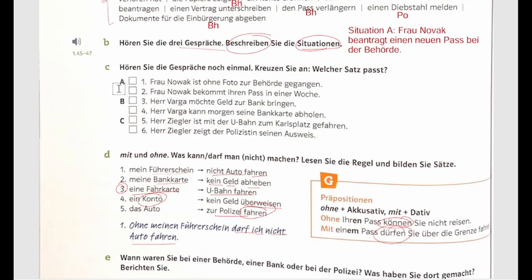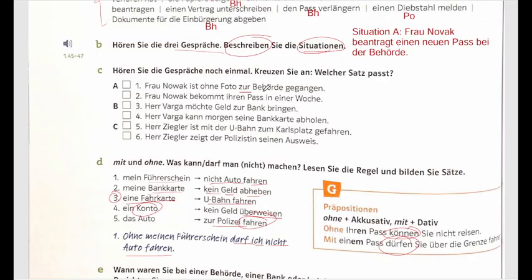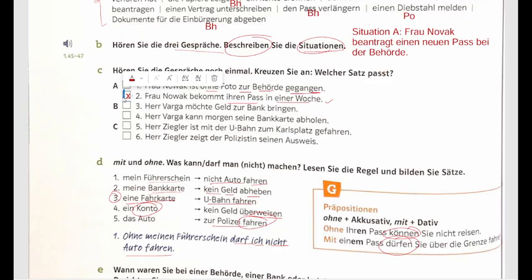So the first one, let us go for situation 1. Okay, Frau Nowak ist ohne Foto zur Behörde gegangen. So did she go to the authority without a picture? No, das ist falsch. So, was ist richtig hier? Frau Nowak bekommt ihren Pass in einer Woche. Ja, das ist richtig. Bitte kreuzen Sie an: Frau Nowak bekommt ihren Pass in einer Woche. She gets her passport in a week. Okay.